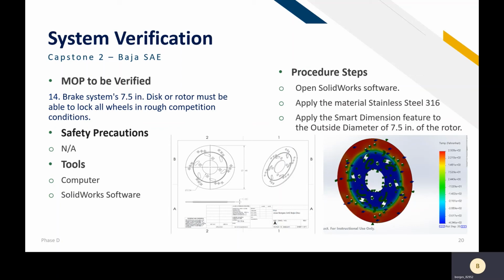Another MOP to be verified is that the brake system 7.5-inch disc or rotor must be able to lock all wheels in rough competition conditions. We have no safety precautions for this MOP. The tools will be computer and SolidWorks software too. The procedure steps will be to open SolidWorks software, apply the material stainless steel 316 for the disc, and apply the Smart Dimension feature to the outside diameter of the rotor, and the dimension will be 7.5 inches.